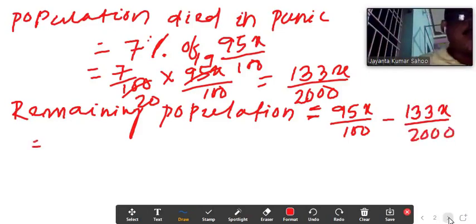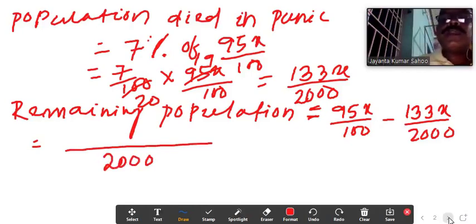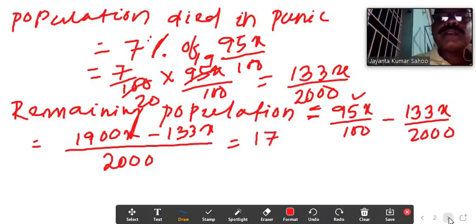The total LCM is 2000. 2000 divided by 100 is 20, and 20 into 95 comes 1900x, minus 133x, we are getting 1767x by 2000. This is the remaining.